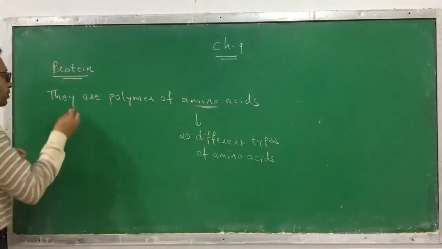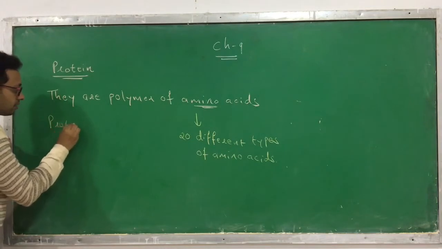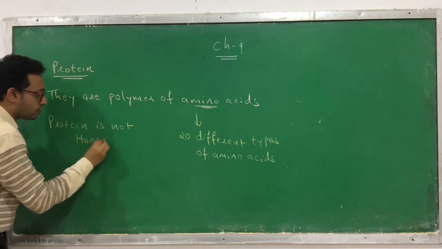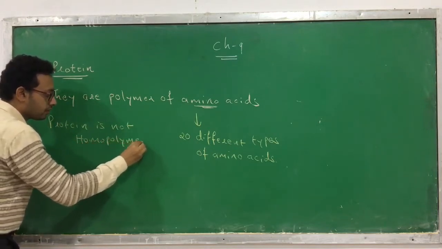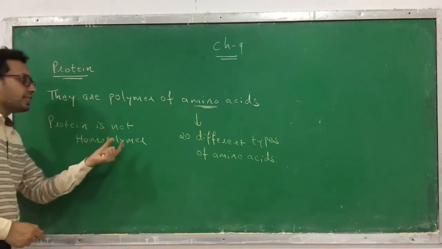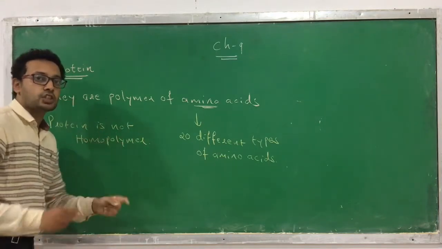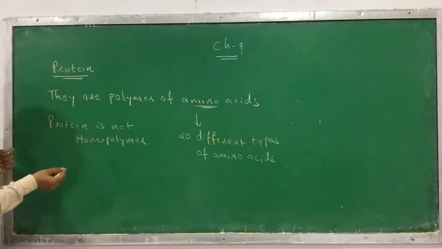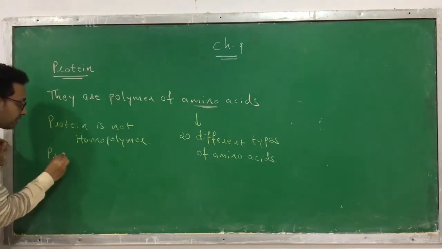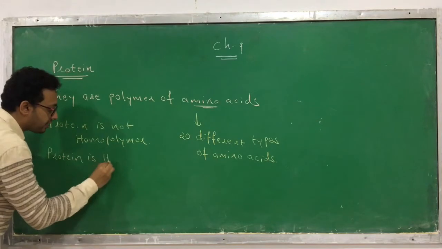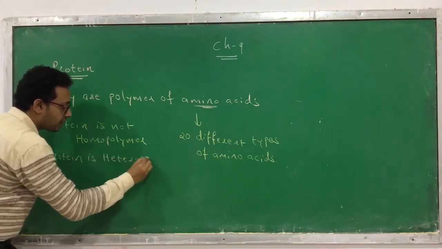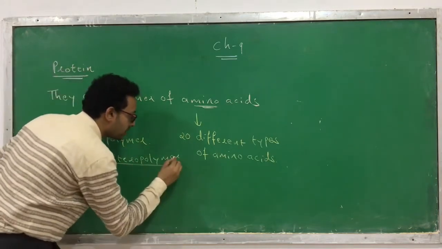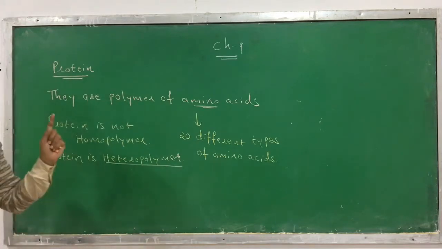So the protein is not a homopolymer. Clear? Homo means same. The units present in it, that means the amino acids, are not all the same. That's why it is not a homopolymer. But they are different, and as they are different, protein is a heteropolymer. Okay, so remember what protein is. Protein is a heteropolymer. This is the nature of protein.